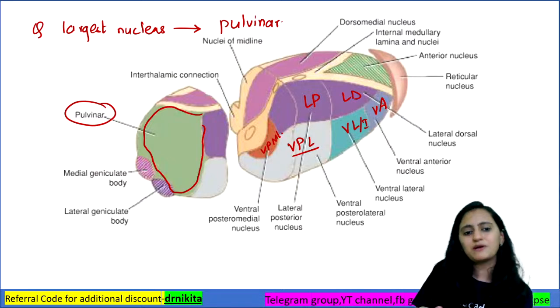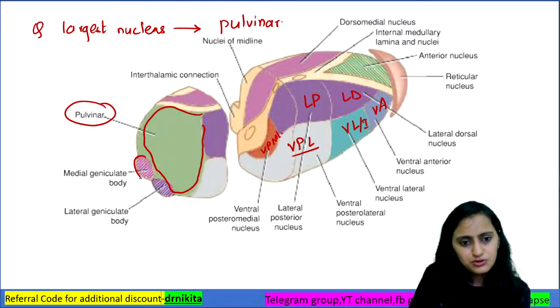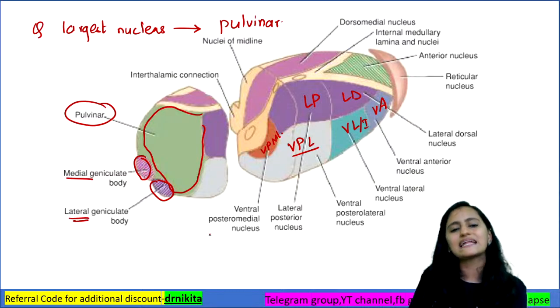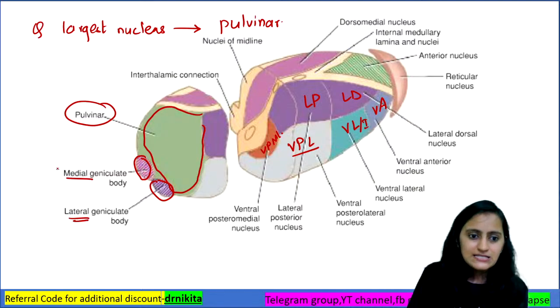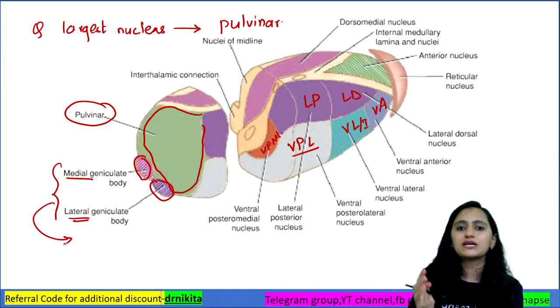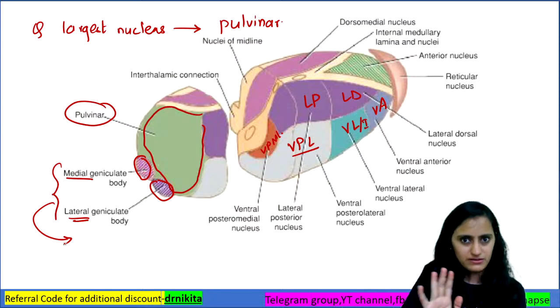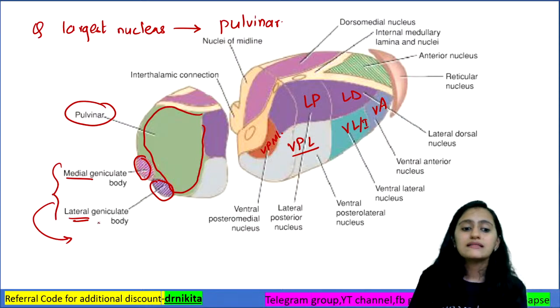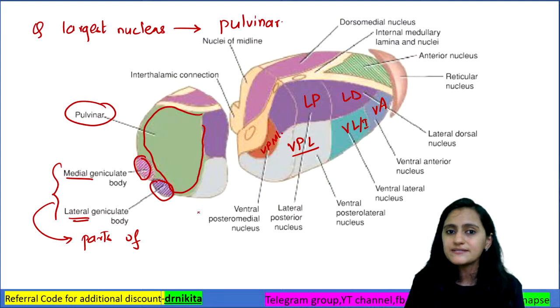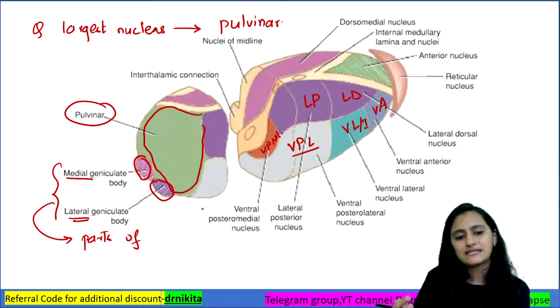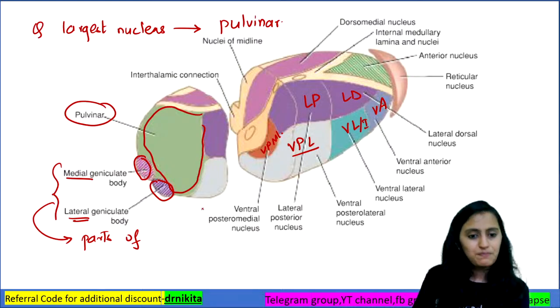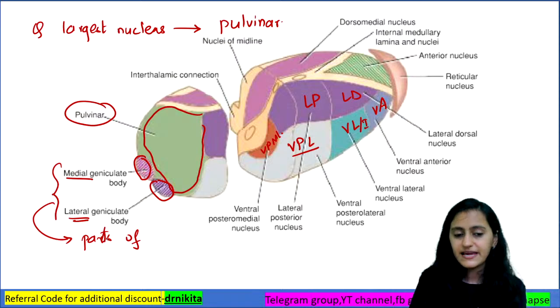Now just below the pulvinar, you can see these two rounded bodies. These are your medial geniculate body and the lateral geniculate body. Some books also mention that the medial and lateral geniculate bodies are not parts of the thalamus proper. These are parts of which thalamus? Is it subthalamus, hypothalamus, epithalamus?